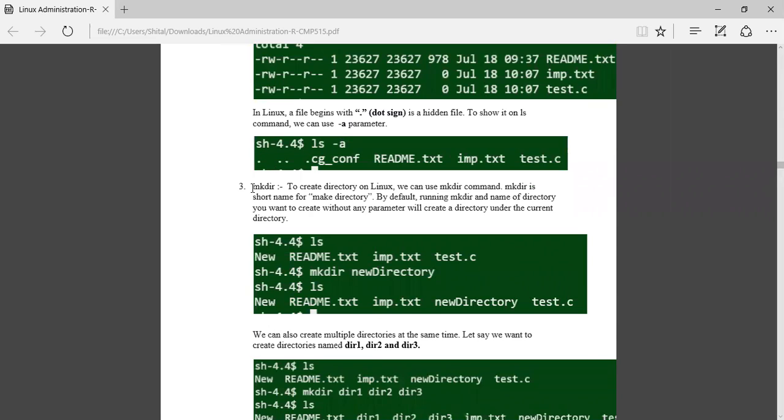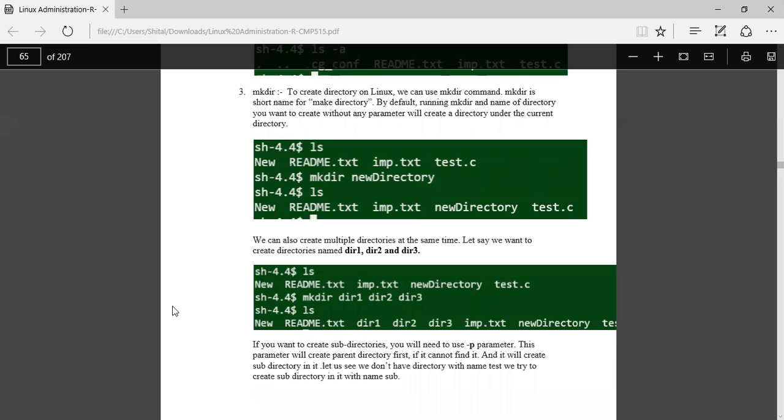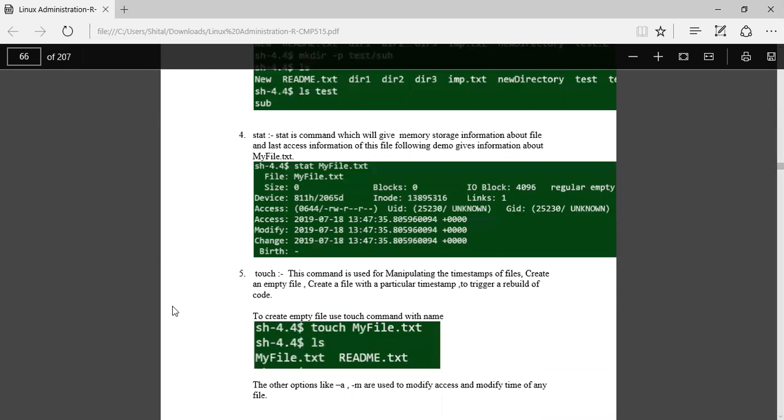Okay, here you can see mkdir. To create a directory on Linux, we can use the make directory command. Then stat, okay, stat is a command which will give memory storage information about the file and last access information of this file.